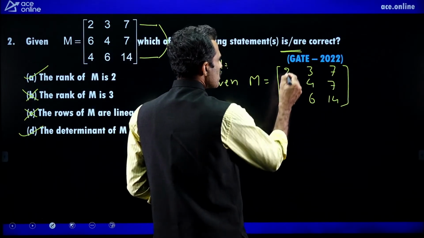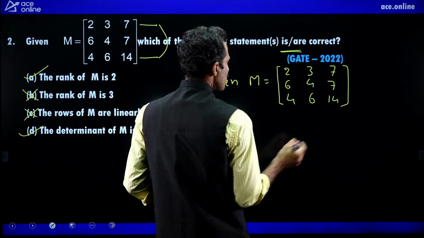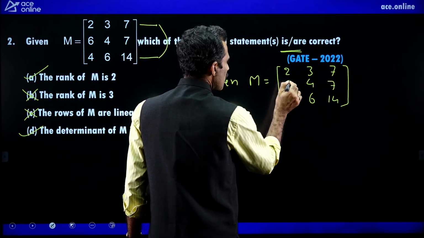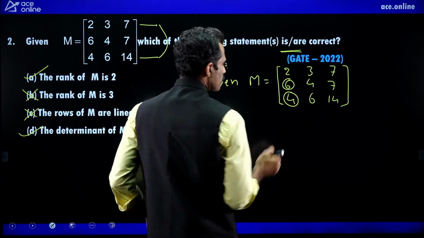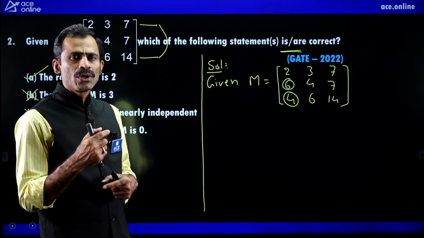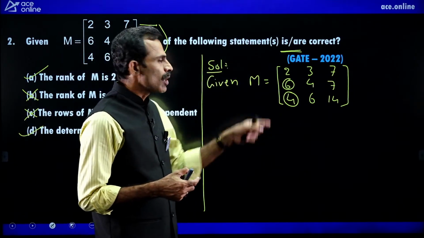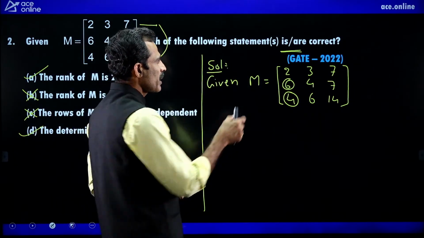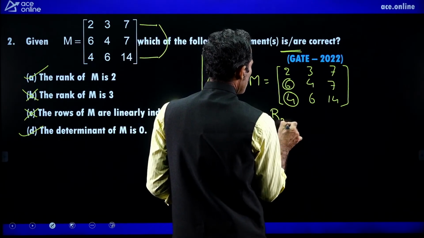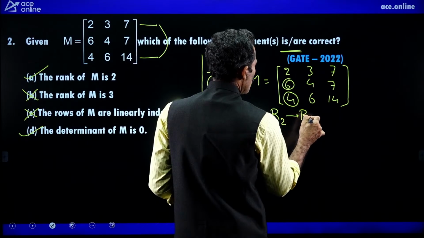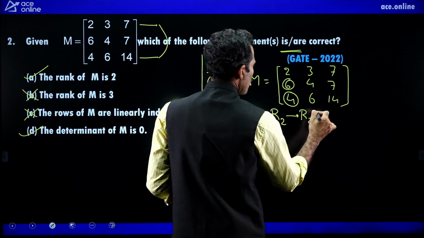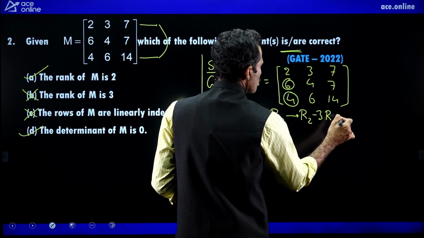By using row operations, we can make the column elements zeros. In the first step, along the first column, below the first element, we make these two zeros. According to our row echelon form method, first we make the first column elements zeros. The operations are R2 becomes R2 minus 3 times of R1.